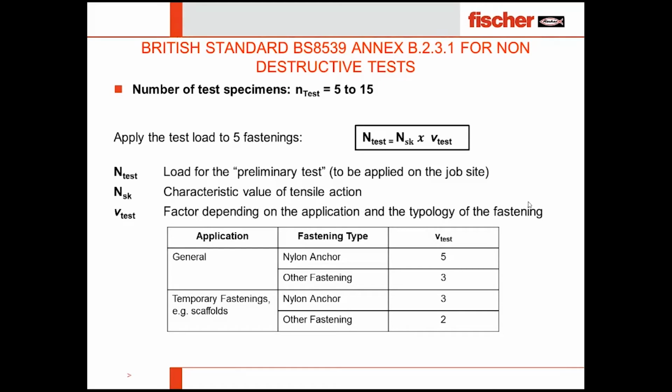Other fastening is having 2 as material safety factor. So at the end of the test, the load should be maintained on the anchor for 1 minute. So the time it's 1 minute to find out the capacity, or if it is withstanding that particular load for 1 minute, which is the factored one.